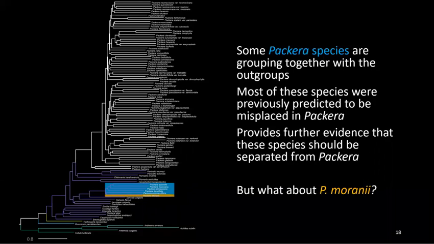Something that is interesting, though, is that one of the species within the group, Packera moorani, was always known to be a good Packera species, and so it's quite a surprise to see it in with the outgroups. So it potentially needs a taxonomic revision, though that goes beyond the scope of this study.